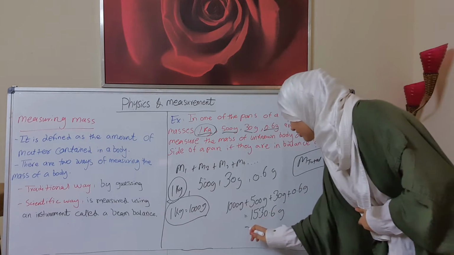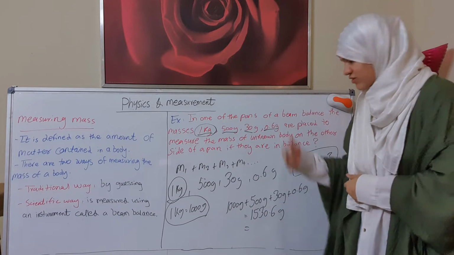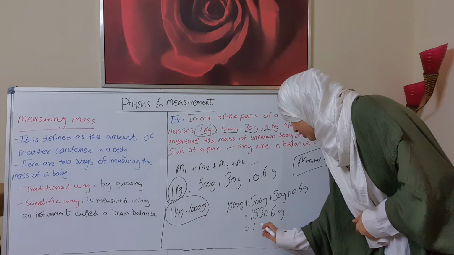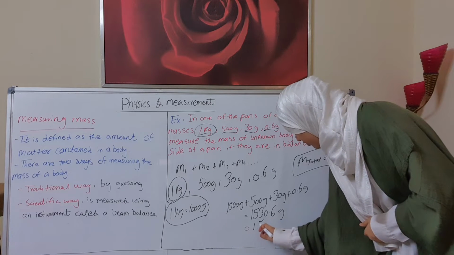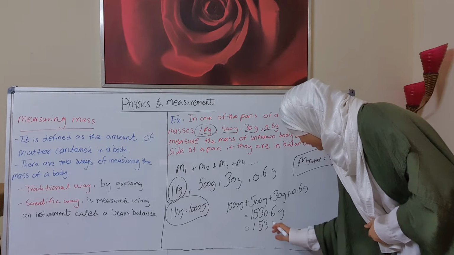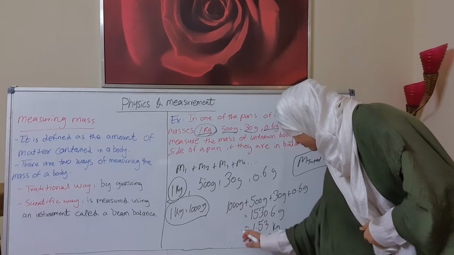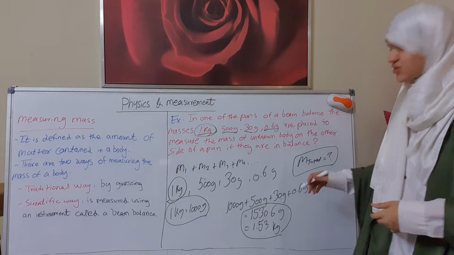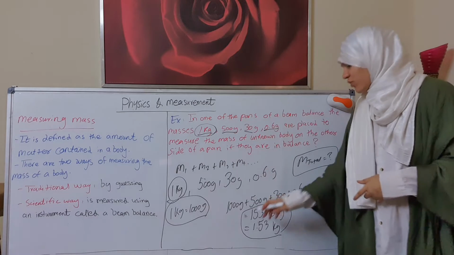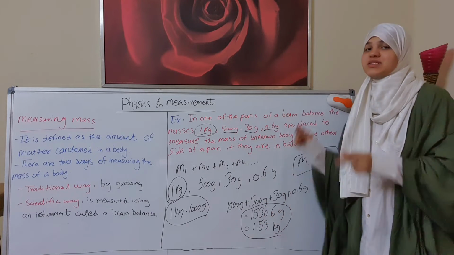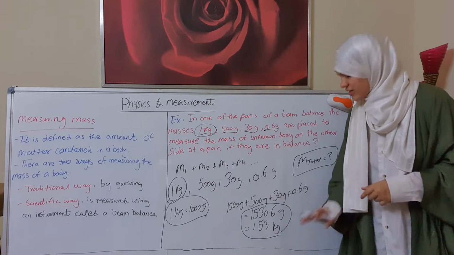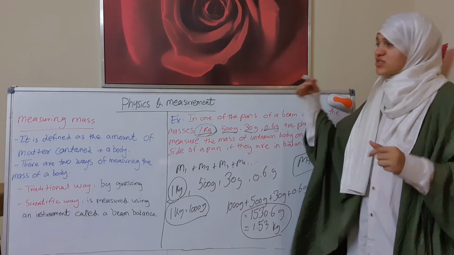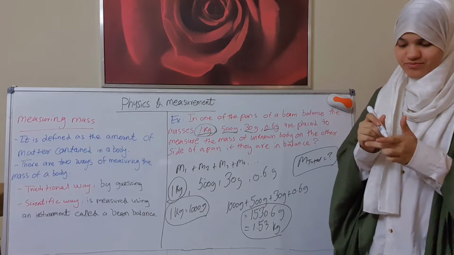The final answer in kilogram will be 1.53 kilogram. These are the last two answers. In gram, it will be 1530.6 gram, and in kilogram, it will be 1.53 kilogram. Now let's go to the measuring of time.